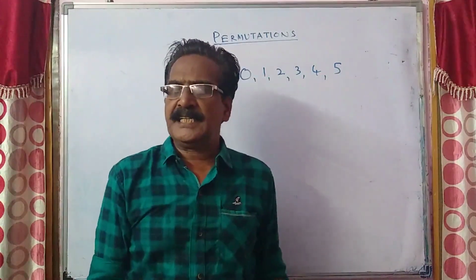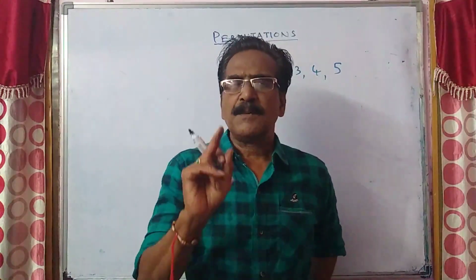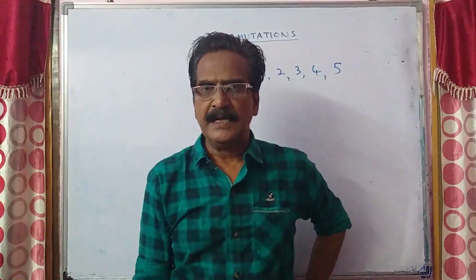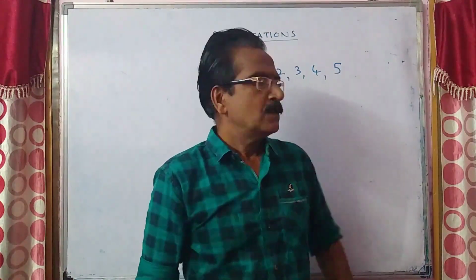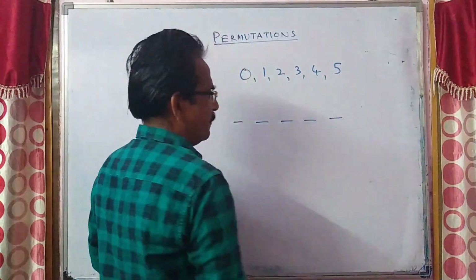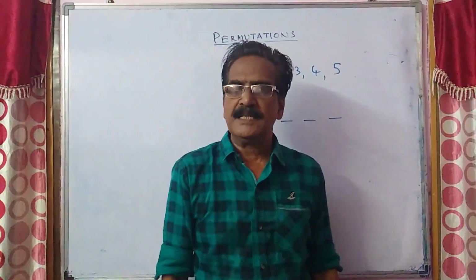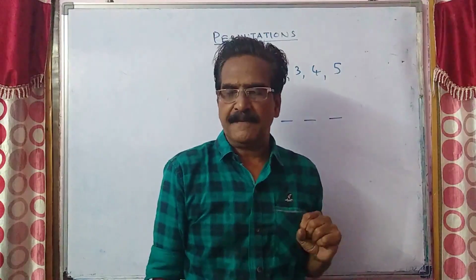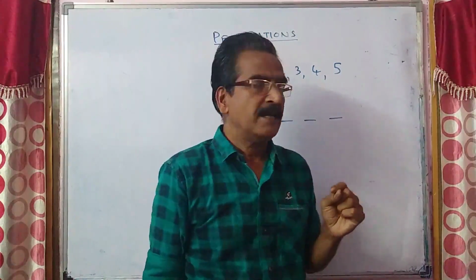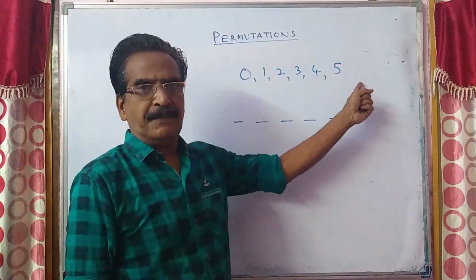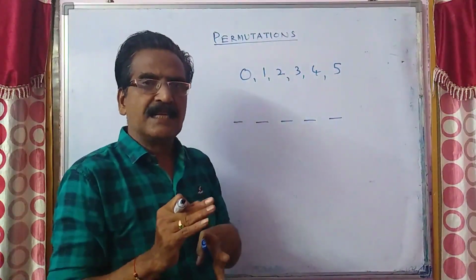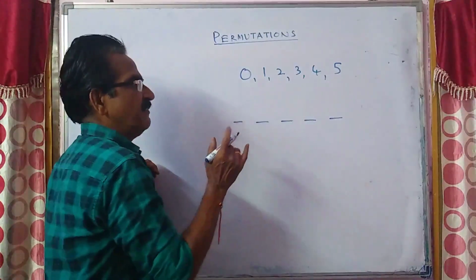The condition for divisibility by 3 is that the sum of the digits must be divisible by 3. So from these 6 digits, the sum of the digits must be divisible by 3. Two sets will be there.